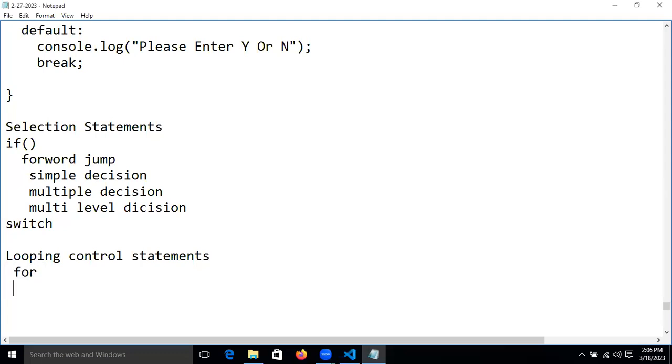For will come, while will come, and do while will come. This statement is called a looping or control statement.